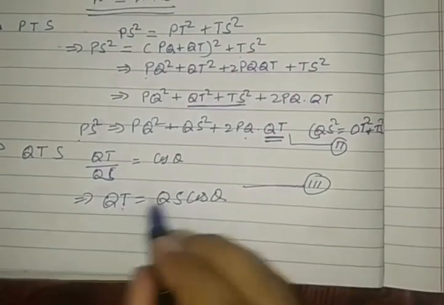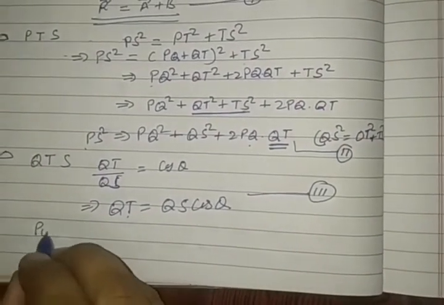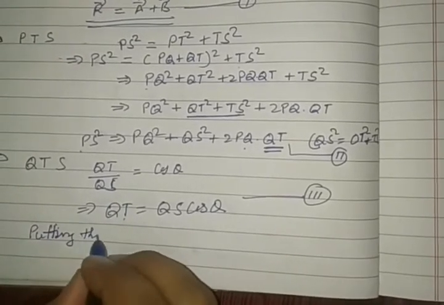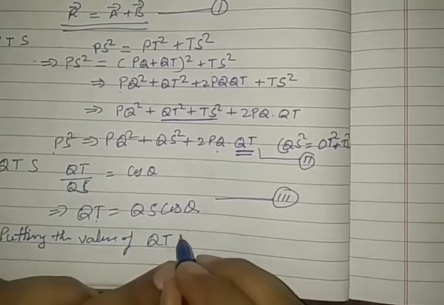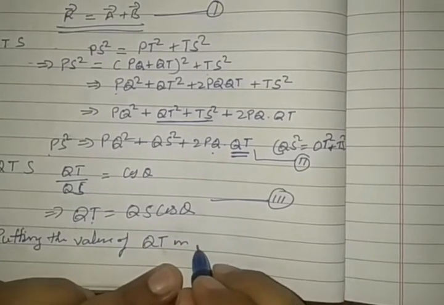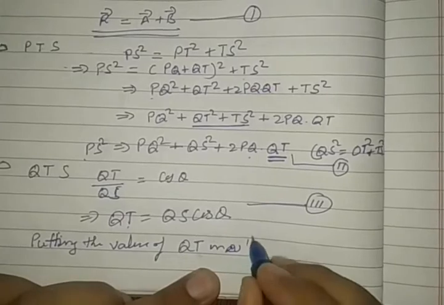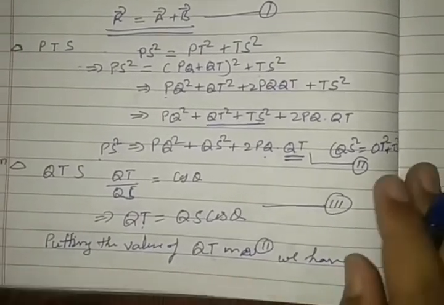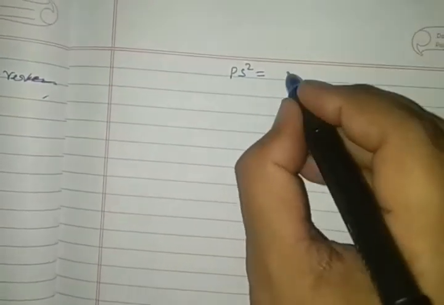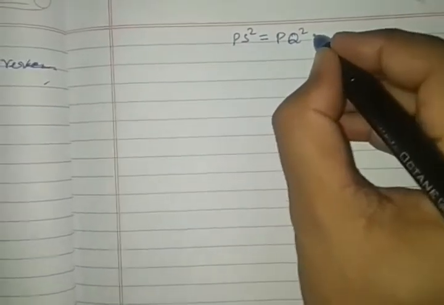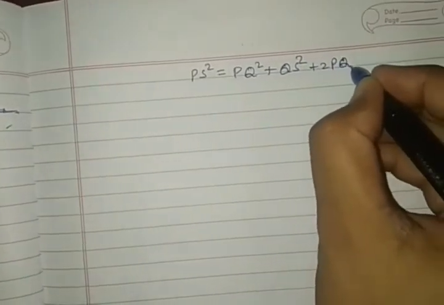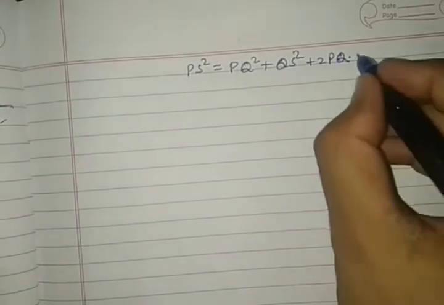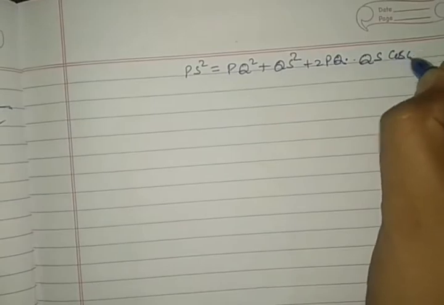Putting the value of QT in equation number 2, we have, see carefully here, PS square is equal to PQ square plus QS square plus 2PQ into, in place of QT we are going to write QS cos theta.